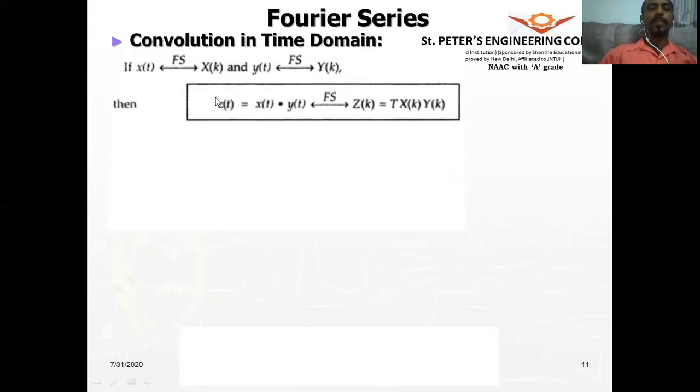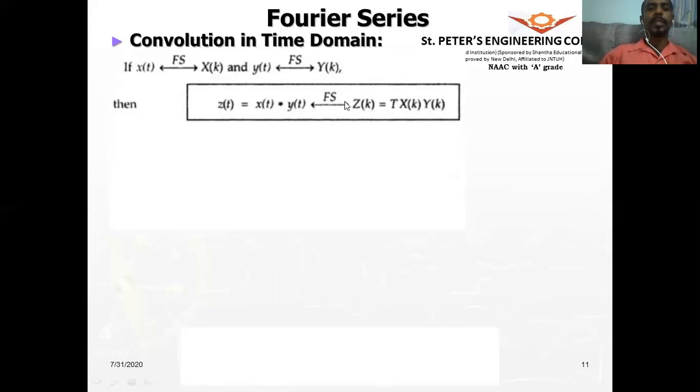If z of t is a convolution of x of t with y of t, then the Fourier series pair of z of t will be z of k, which is nothing but x of k multiplied by y of k into the fundamental period capital T.